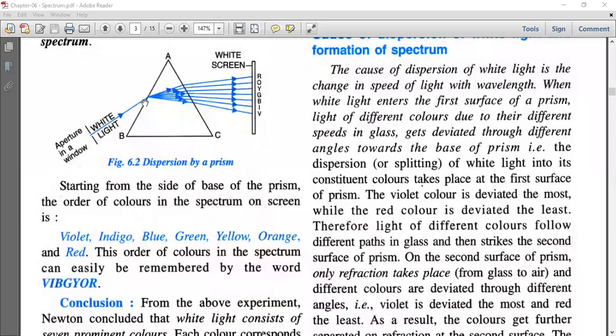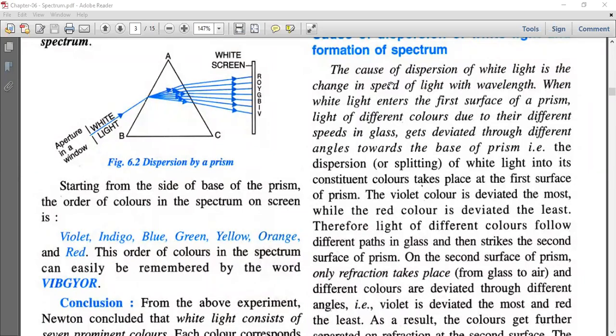See here, instead of going in this straight path, the violet color is going somewhere here. So it means the deviation is more, and the deviation is less for red color. Violet is deviated the most and red deviated least.